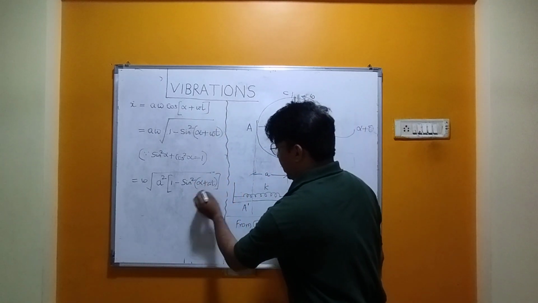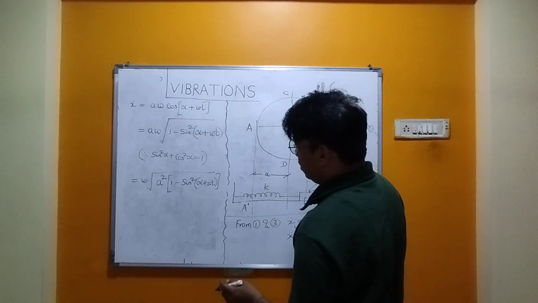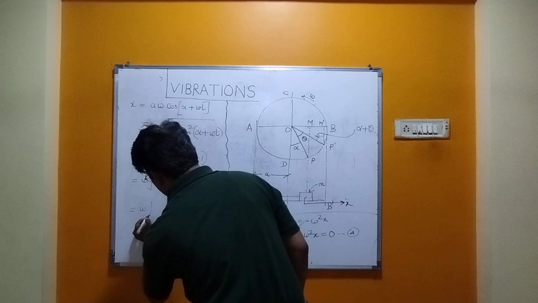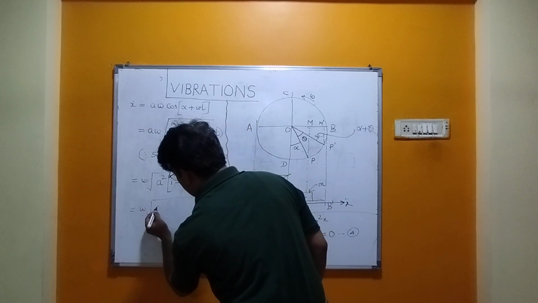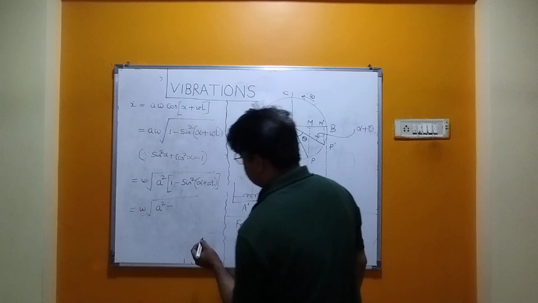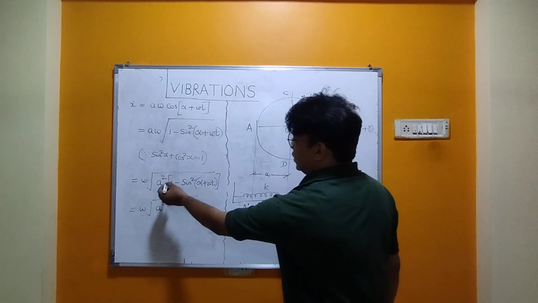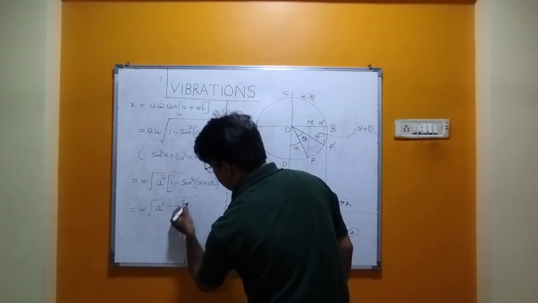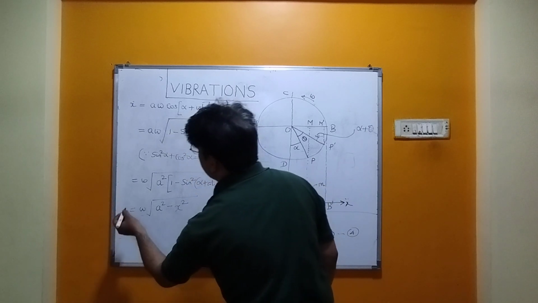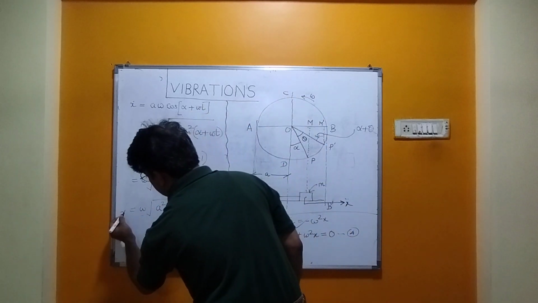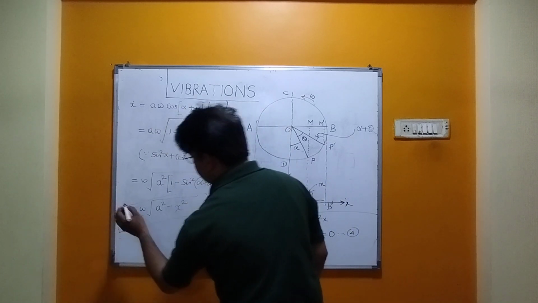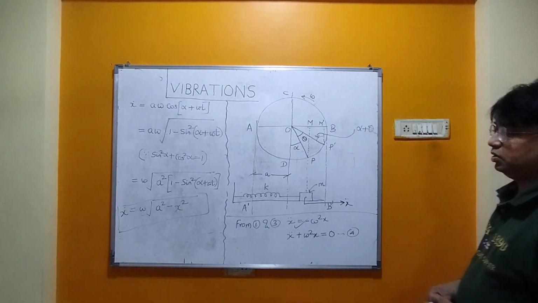Then I will complete the bracket. Then I will write in this fashion: omega into square root of A square minus A square into sine square of alpha plus omega t, which is nothing but x square. So this is the expression for x dot, that is velocity.